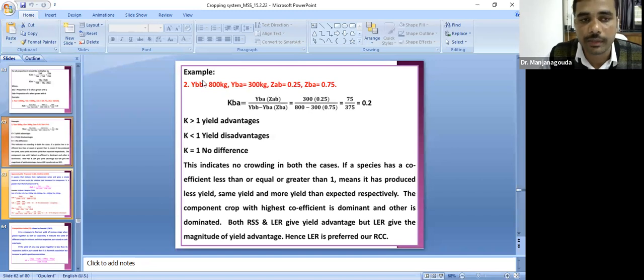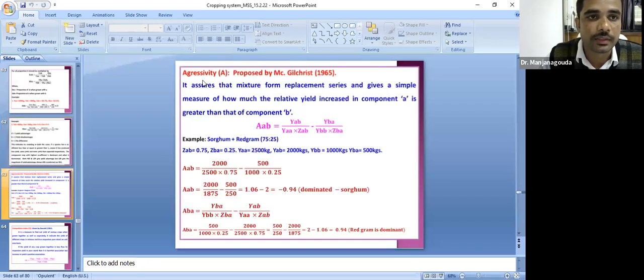The examiners will ask, when K is more than 1, what does it indicate? Like that, they will ask in your examination. Relative crowding coefficient is more than 1, what does it mean? Is it a yield advantage or disadvantage? Like that, they will ask.